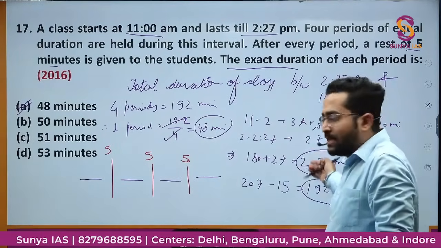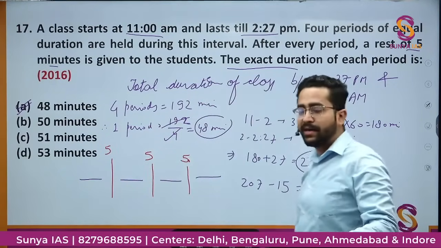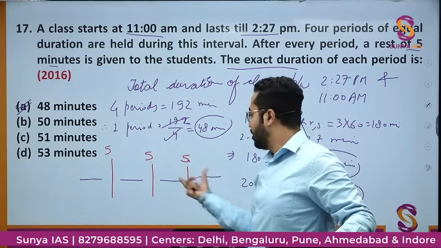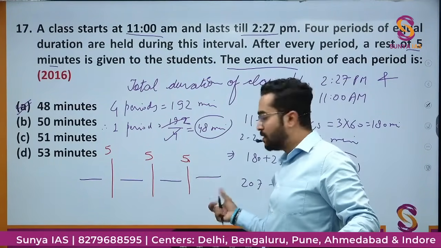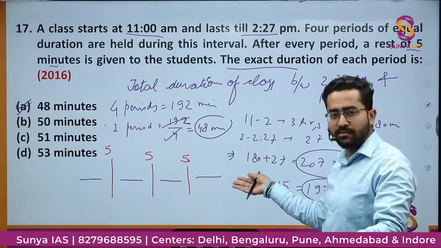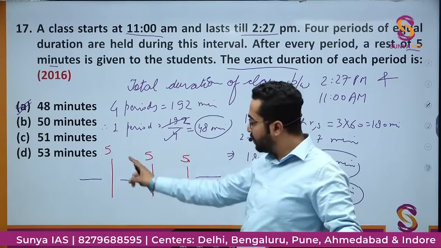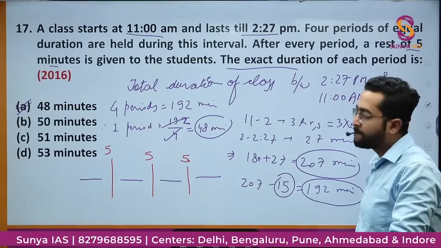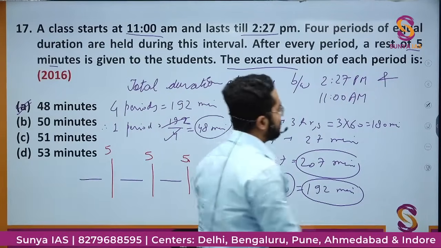Any doubt? The thing to understand is that many times we are in a hurry and end up multiplying 5 by 4. We take 4 breaks, but generally in 4 periods we only take 3 breaks, not 4, because after the 4th period there will be a holiday, so there is no need to take rest here. So we'll calculate 5 by 3, that is 15 minutes. This 15 minutes will be the break time, right? So this was question number 17.